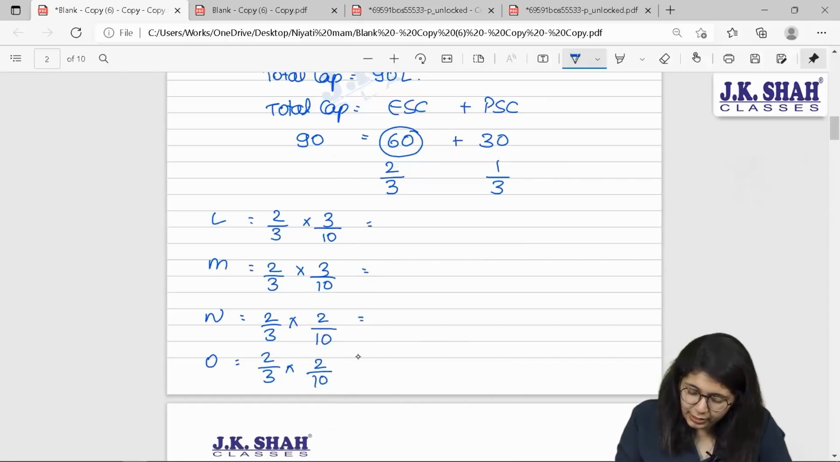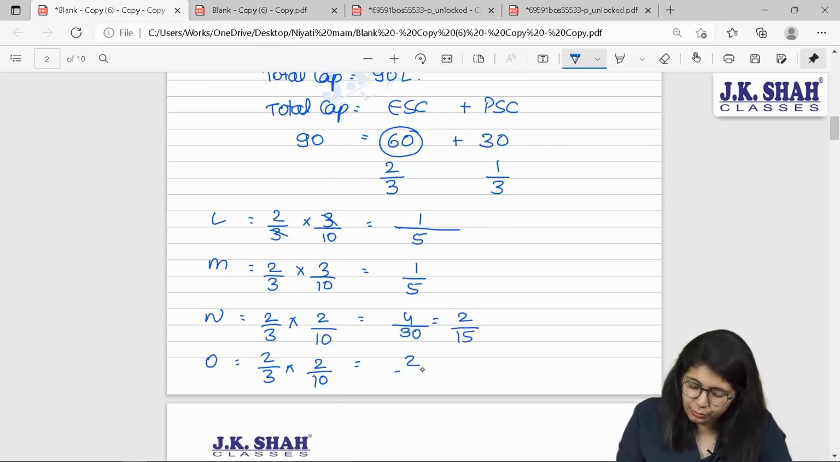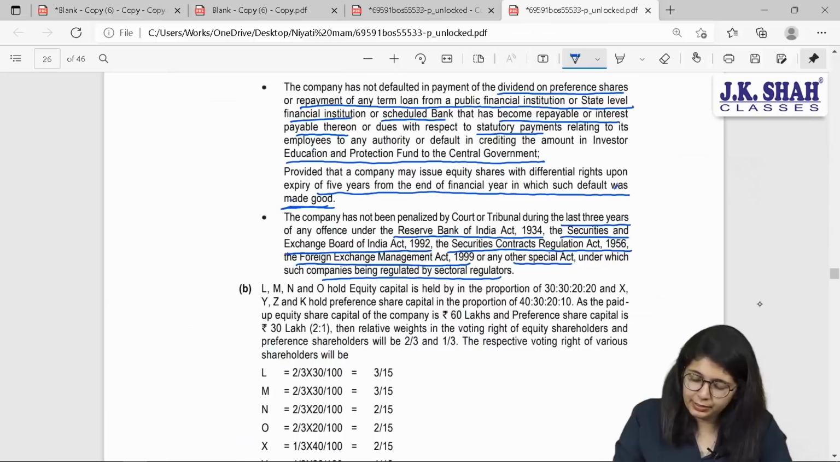So what are their voting rights? If we calculate, the 3 cancels and you get 2/10, that is 1/5. Again over here 1/5. And this will be 4/30, which is 2/15. 2/15. Yes, let us see the solution.